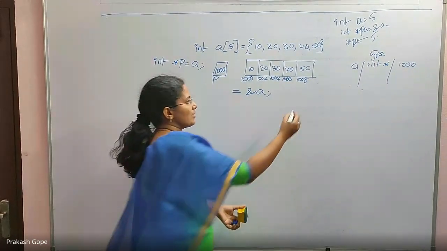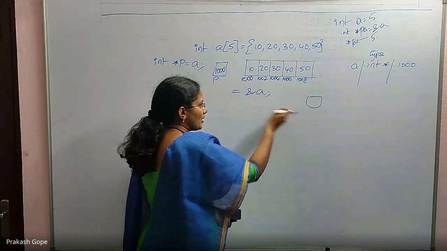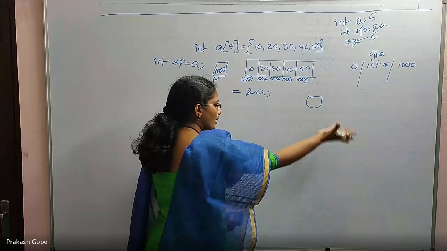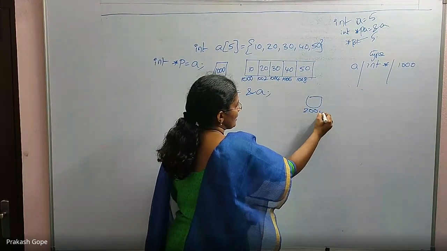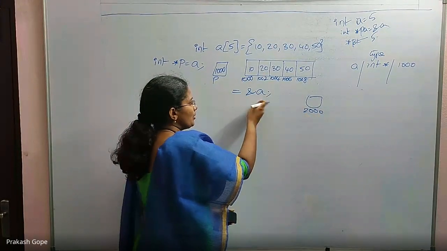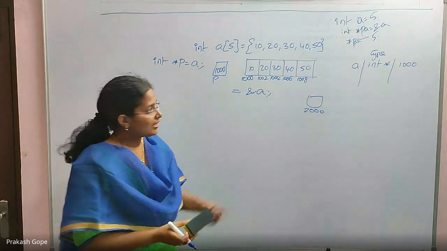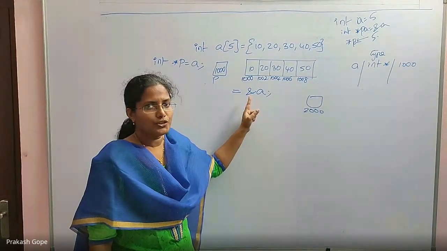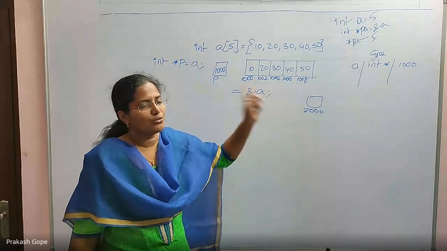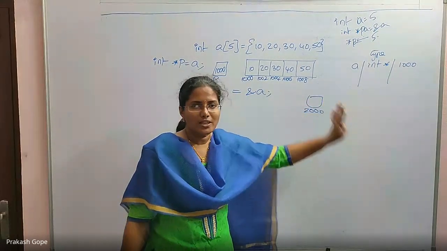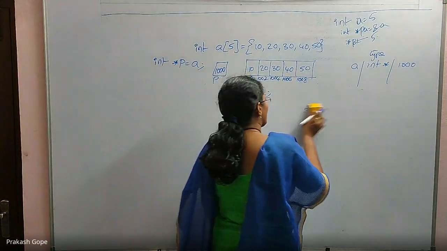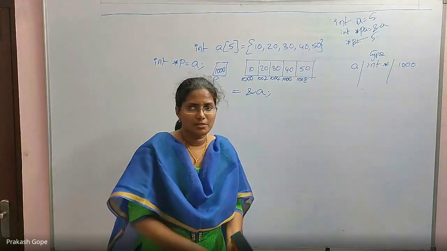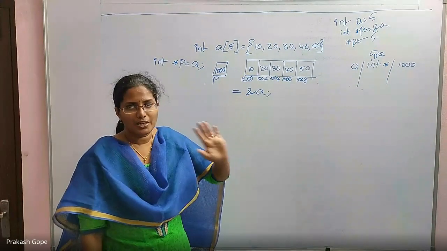See, if at all A were a memory location, it would definitely give me some other address, because it would be a separate location. For example, if its address were 2000, this would give me 2000. But if you execute printf with percent u and ampersand A, it will give 1000, not 2000, which means A is not a separate memory location. That's very clear. A is indirectly maintained as a constant in the symbol table, but ampersand A is a valid expression.